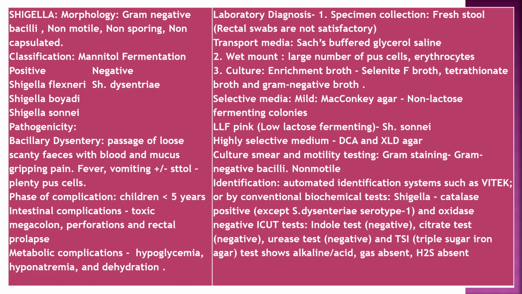Lab diagnosis: specimen is fresh stool, rectal swabs are not satisfactory. Transport media: Sach's buffered glycerol saline. Wet mount: large number of pus cells and erythrocytes. Culture: enrichment broth, selenite F broth, tetrathionate broth, gram-negative broth. Selective media: MacConkey agar, non-lactose fermenting colonies.